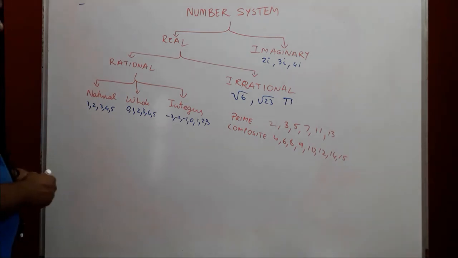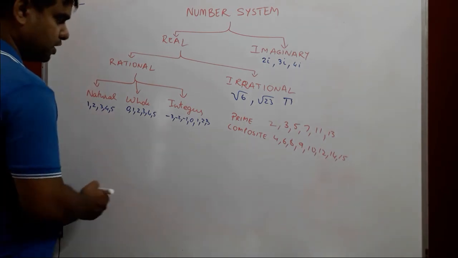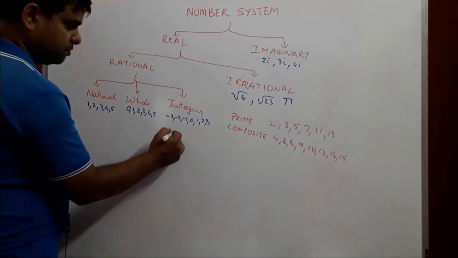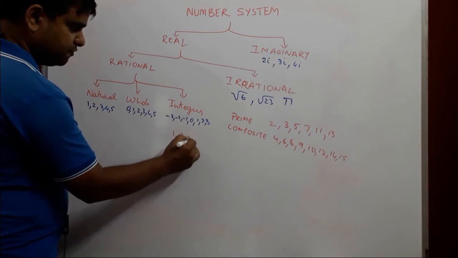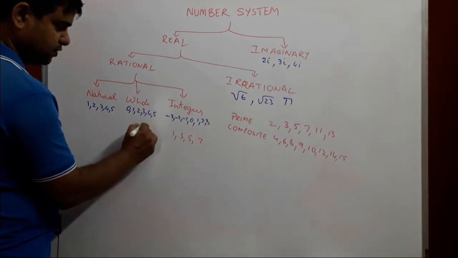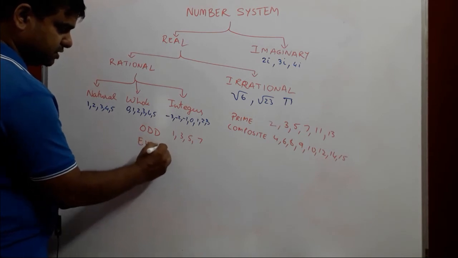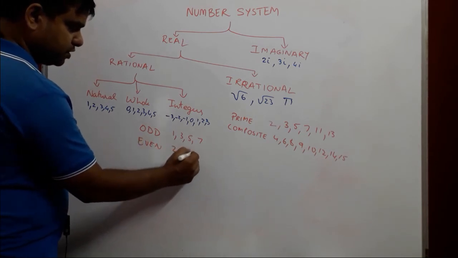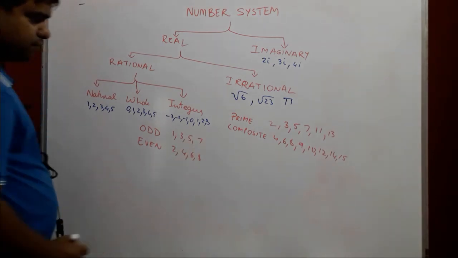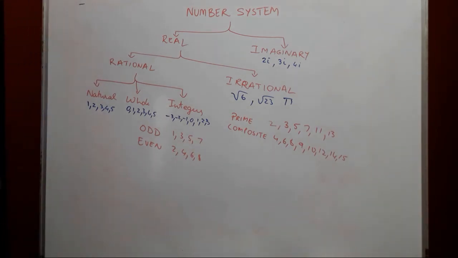Apart from prime and composite, in numbers you need to know odd and even numbers. Which are odd and even numbers? Odd numbers are 1, 3, 5, 7. These are known as odd numbers. Which are even numbers? 2, 4, 6, 8 and so forth. So the alternate numbers are known as odd and even numbers.